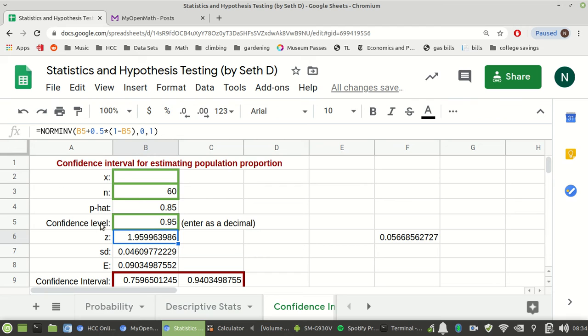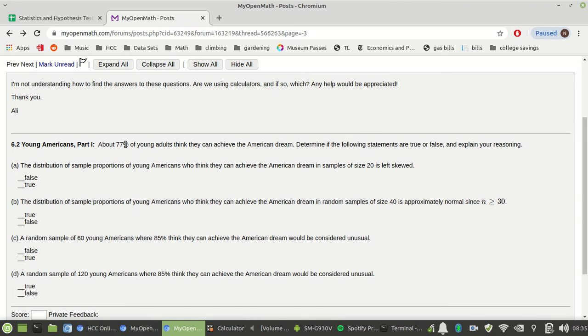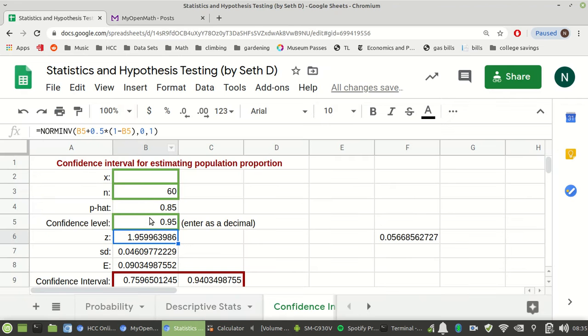Anywho, if I do a 95% confidence interval around my sample proportion of 85%, I get 75 to 94. And notice, is our actual proportion in there? Oh, it's up here. Our actual proportion is 77%. So even in the 95% confidence interval, it's in there. Because 77% falls in our confidence interval, it doesn't seem unusual, right?